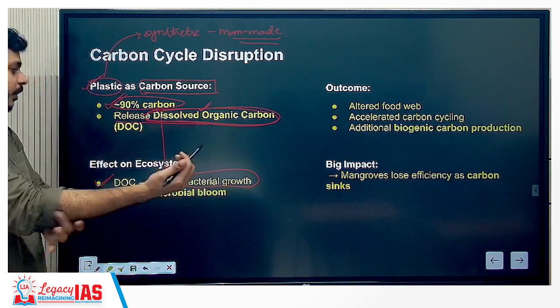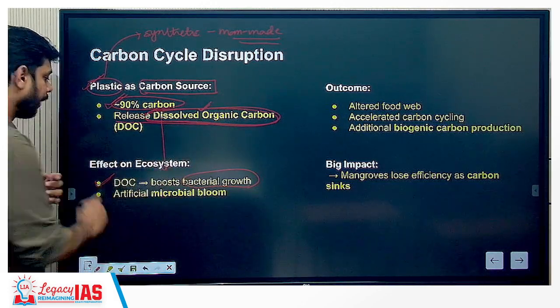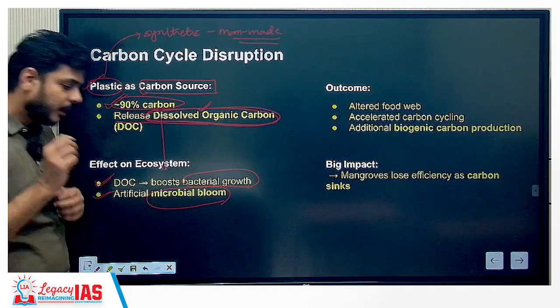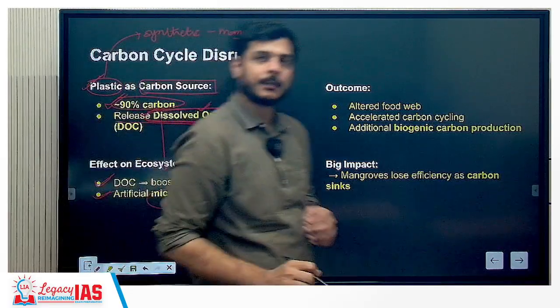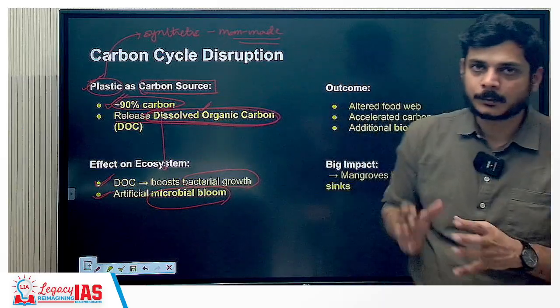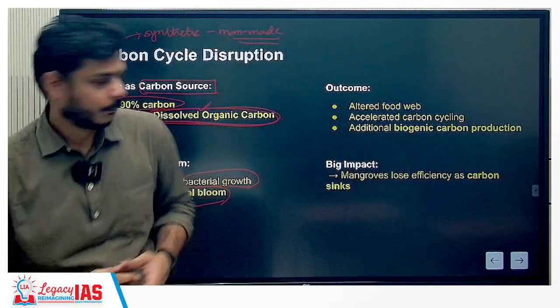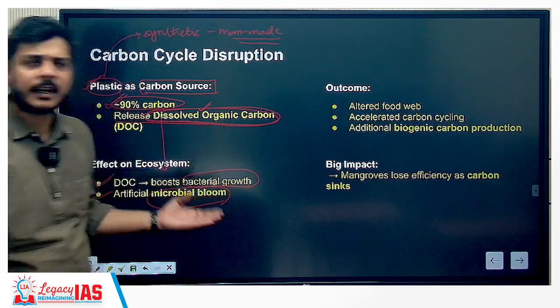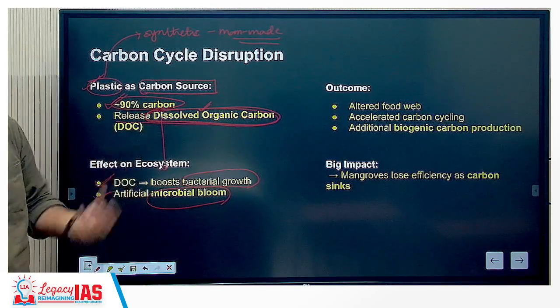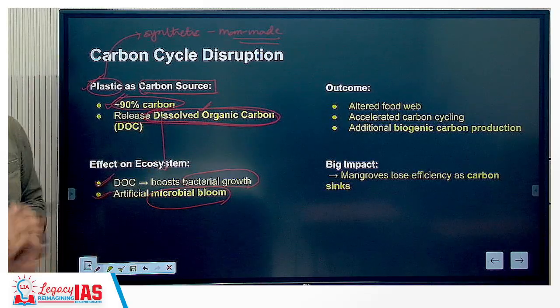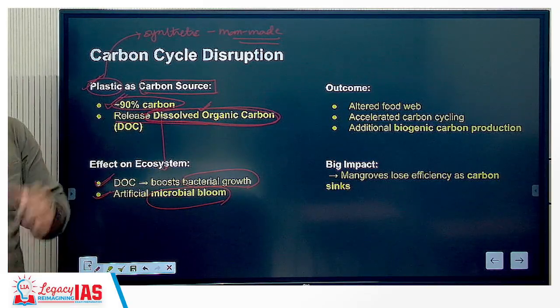So this will increase the bacterial growth, and you will have an artificial microbial bloom. Whenever we try to assess whether water has been degraded or a water body has been polluted, we try to assess the dissolved oxygen content within it. Any bloom of such a population will definitely decrease the amount of dissolved oxygen and thereby increase the oxygen demand.